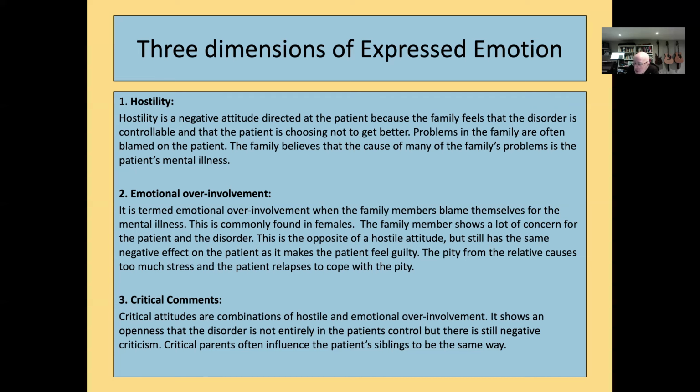And so the family says, as a result of that, look at all the problems that you are causing, and it's all based on your behavior, and your behavior is something that you can choose. So imagine that you're someone with schizophrenia and you're returning to a family where they're expressing that type of emotion and hostility towards you. Again, we can understand why that stress could cause a relapse.